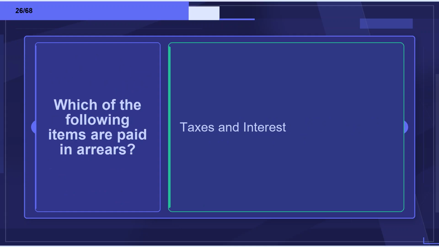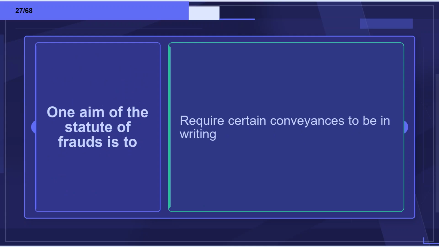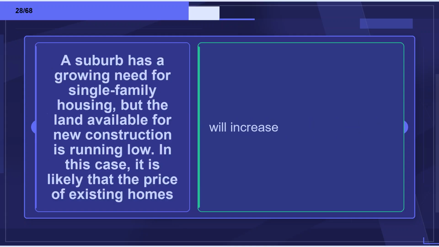Flashcard 26. Term: Which of the following items are paid in arrears? Definition: Taxes and interest. Flashcard 27. Term: One aim of the statute of frauds is to. Definition: Require certain conveyances to be in writing. Flashcard 28. Term: A suburb has a growing need for single-family housing, but the land available for new construction is running low. In this case, it is likely that the price of existing homes will. Definition: Increase.